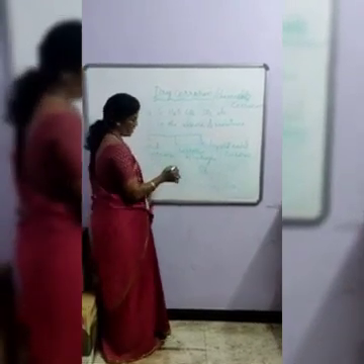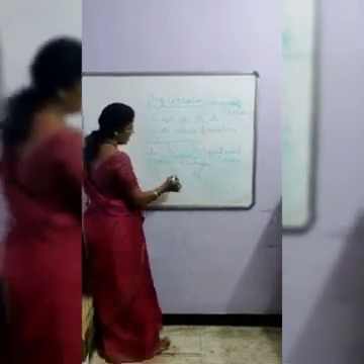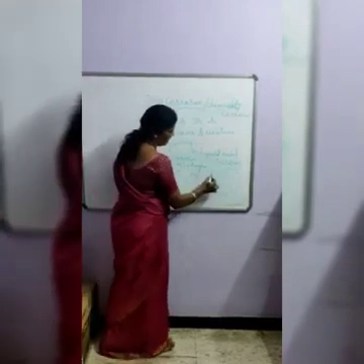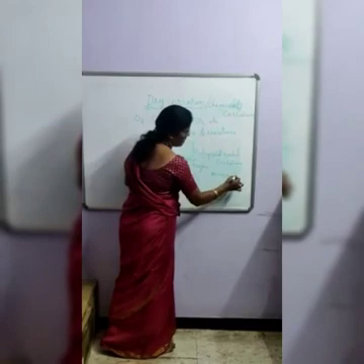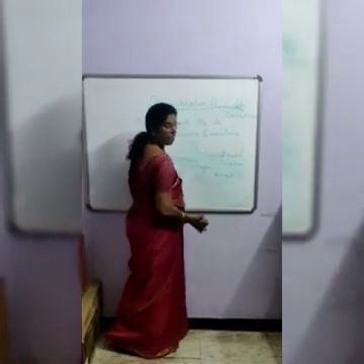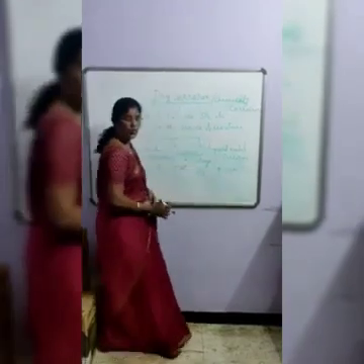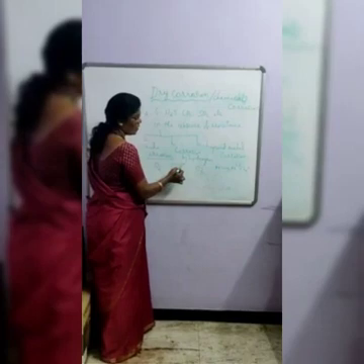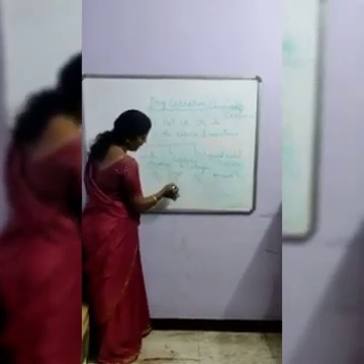What happens? The metal gets oxidized. What is oxidation? That means loss of electrons. So the metal gets oxidized and is converted into a metal ion. That means M gives M2+ plus 2 electrons. If the metal is bivalent, it loses 2 electrons. So this metal gets oxidized into a metal ion; it readily loses the 2 electrons.